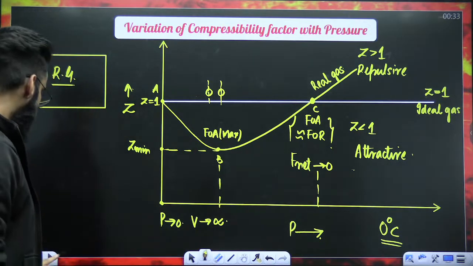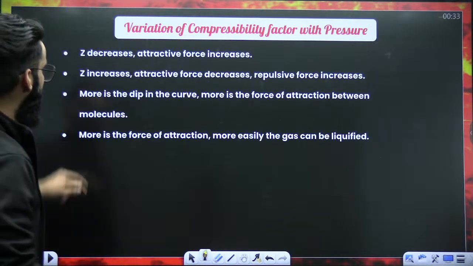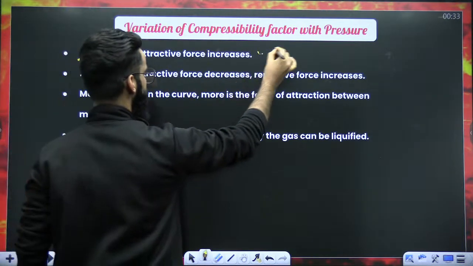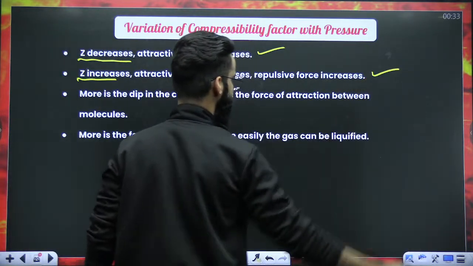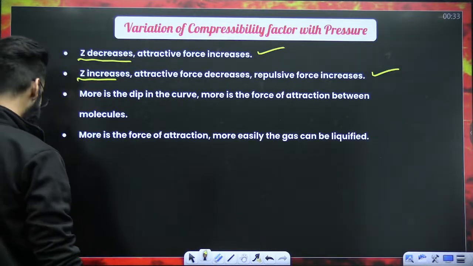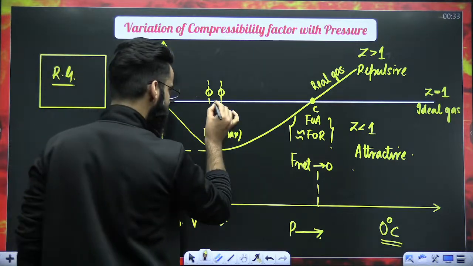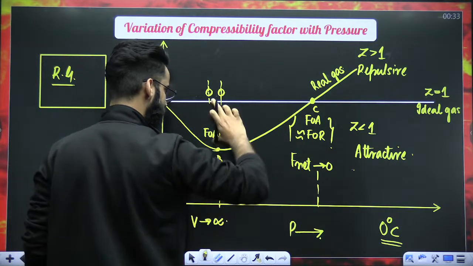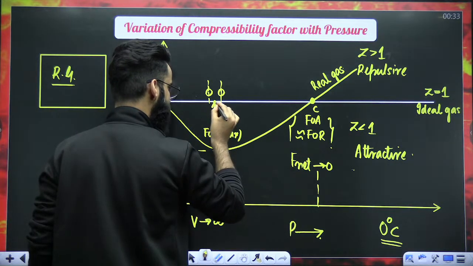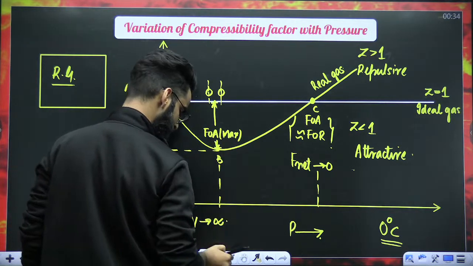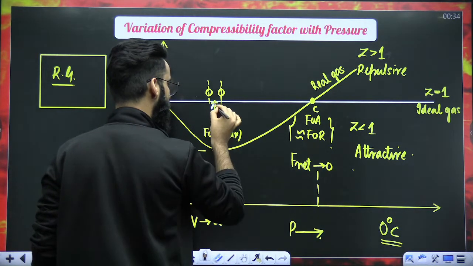Is this clear? So my dear students, there are a few things which you need to know. As the value of Z decreases, attractive forces increase. You know it. As the value of Z increases, attractive force decreases, repulsive force increases, which I told you already, right? One more thing. The distance from here till here, this is called as the dip of the curve.